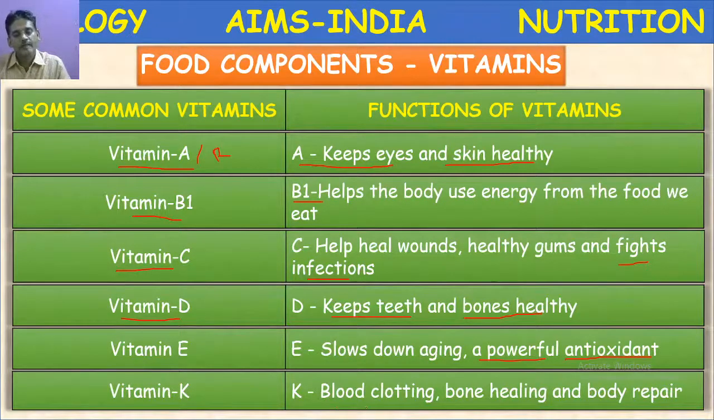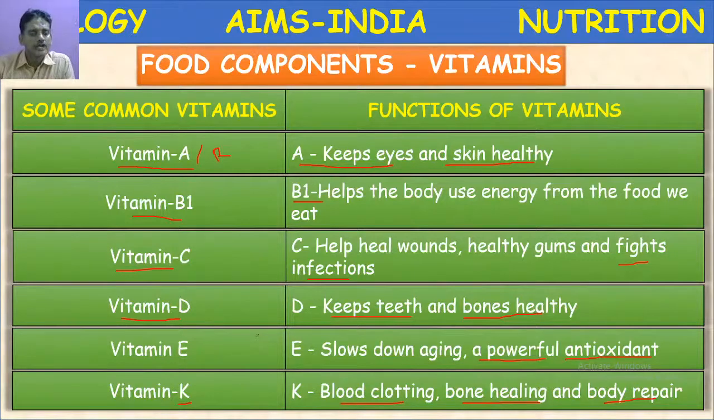Vitamin K helps in clotting of blood or blood clotting, bone healing and body repairs. Actually, this vitamin is a particular vitamin which is not present in all food items. It is present in cow's milk, and this vitamin is a very important factor in the clotting of blood. That's why vitamin K is also called the anti-hemorrhage vitamin.